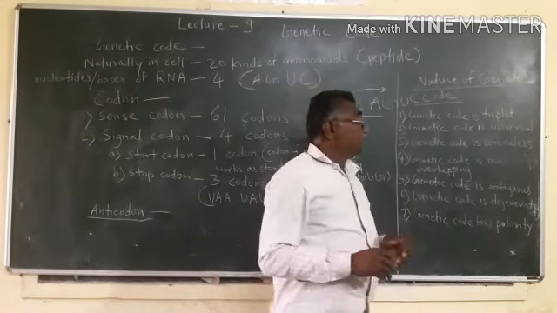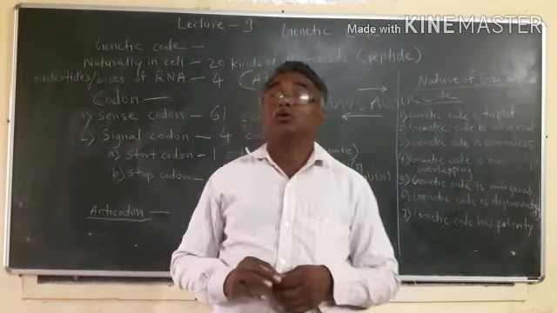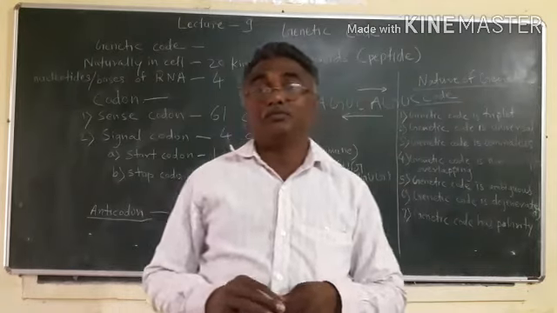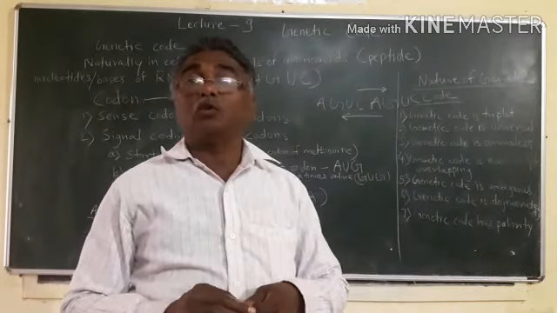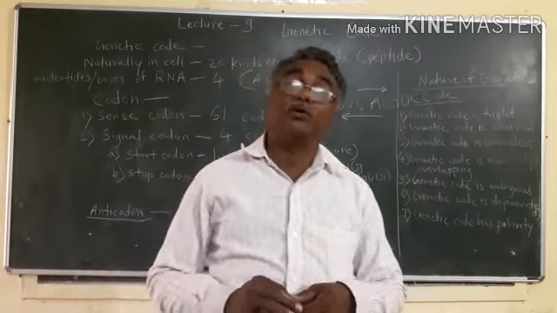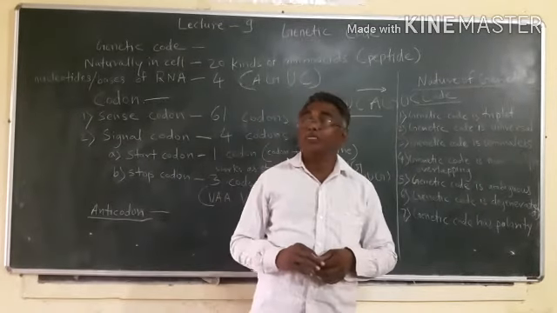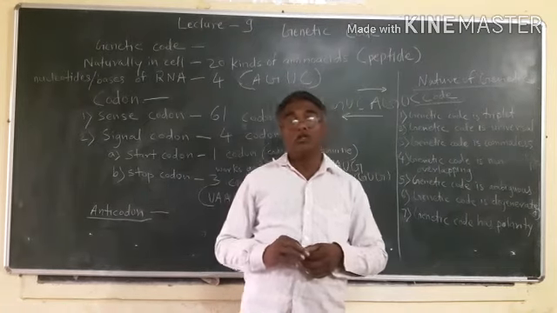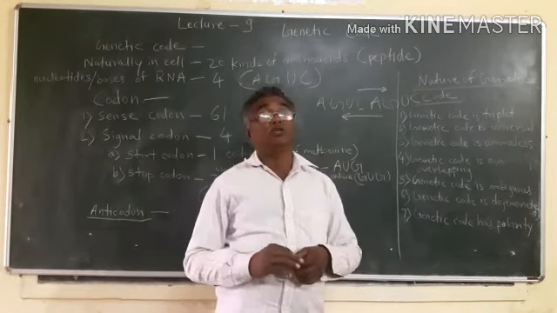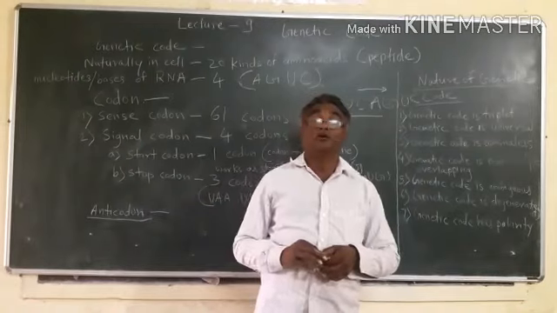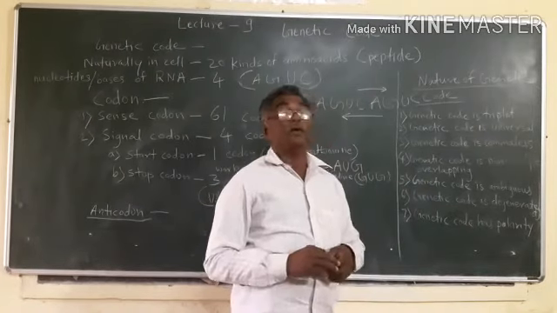Then genetic code is ambiguous, meaning each and every codon codes for only one amino acid, not for many amino acids or 2 amino acids.